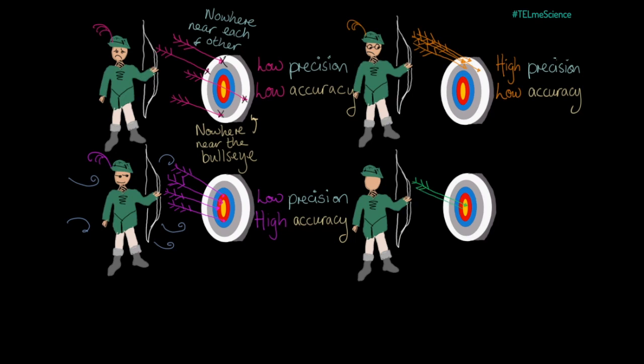The final archer has a try. Their arrows land like this. Wow! High precision and high accuracy. In an experiment, this would mean that the method of measurement was good and that the variables were being tightly controlled between repeats. This is the best archer in the kingdom.